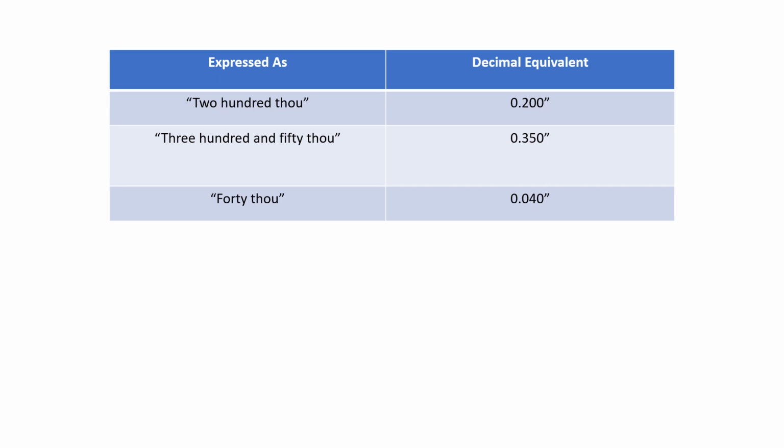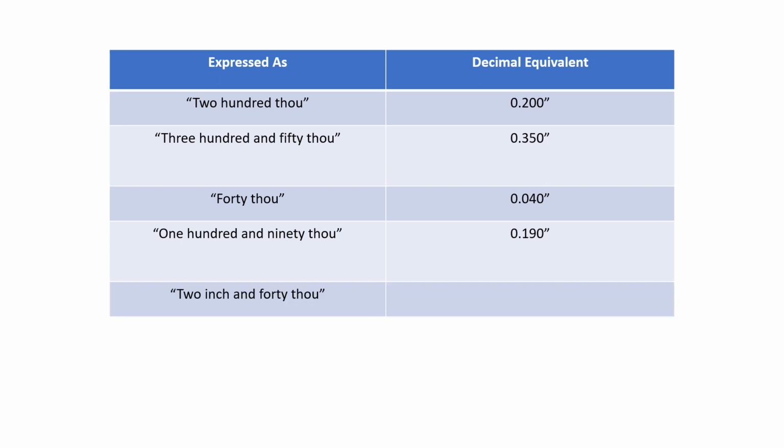0.040 inches. If I say 190 thou, the decimal equivalent is 0.190 inches. If I say 2 inch and 40 thou, the decimal equivalent is 2.040 inches. And if I say 1 inch, 132 thou, the decimal equivalent is 1.132 inches.